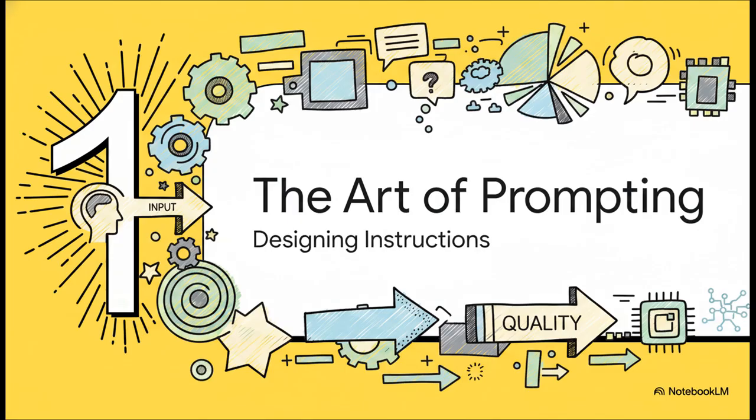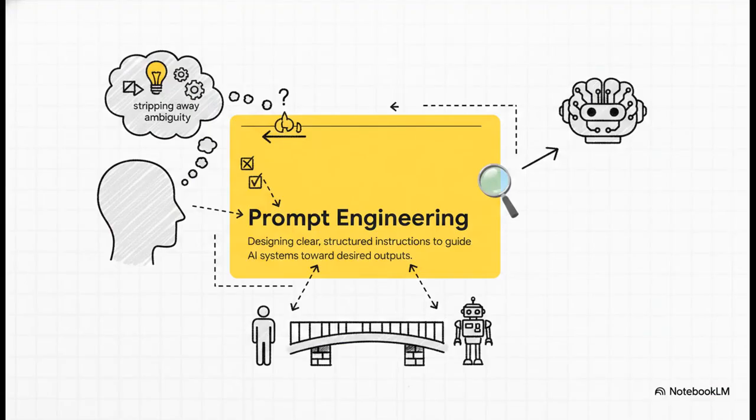The golden rule here is pretty simple. Your output quality is directly tied to your input quality. You hear the term prompt engineering thrown around a lot these days, but honestly, it's not about learning how to code. It's the practice of designing clear, structured, and purposeful instructions. Think of it as a structured thinking skill. It's the bridge between your human intent and the AI's vast capabilities. You aren't just firing off a question, you are framing the context, defining your expectations, and stripping away all that ambiguity so the AI knows exactly what you need.